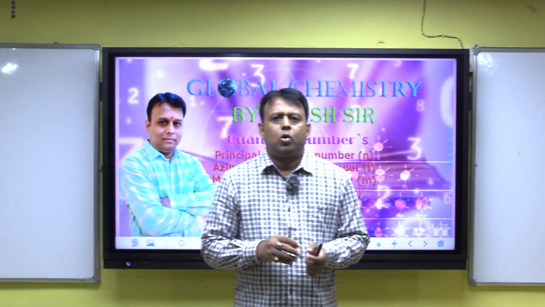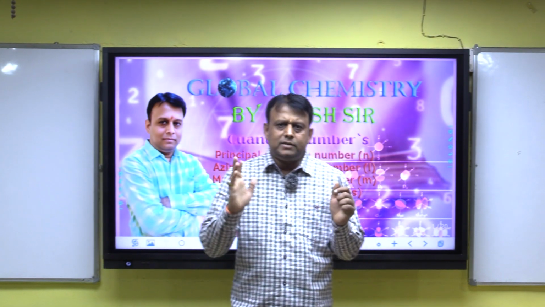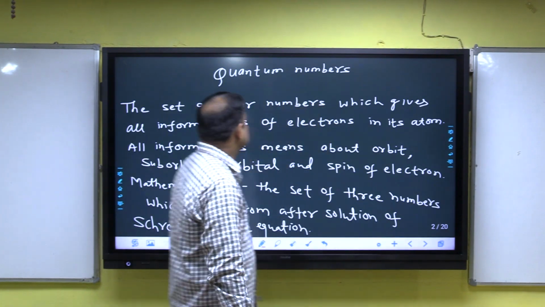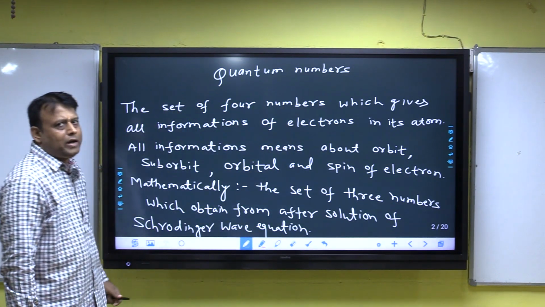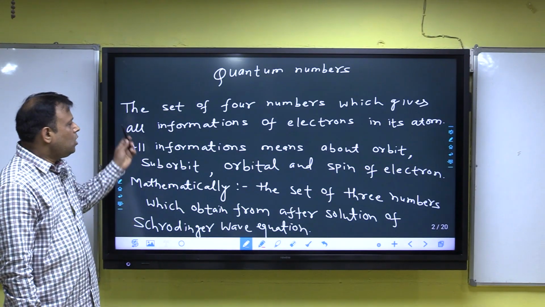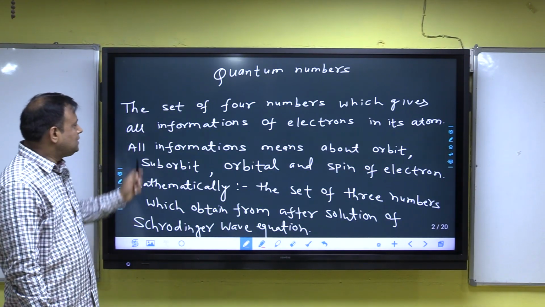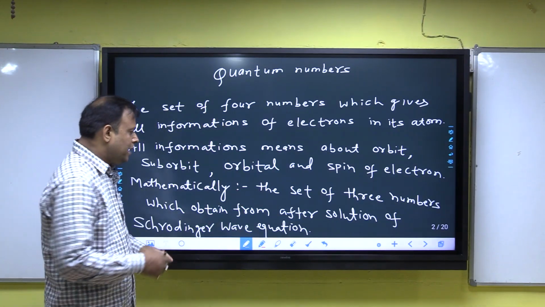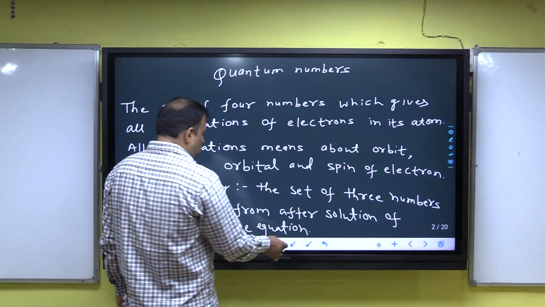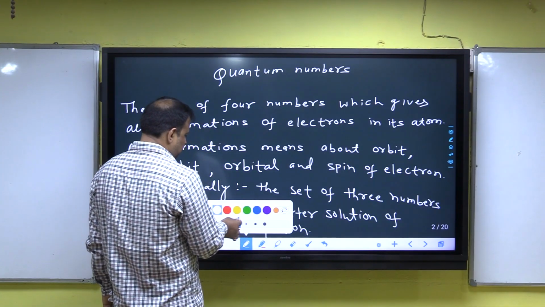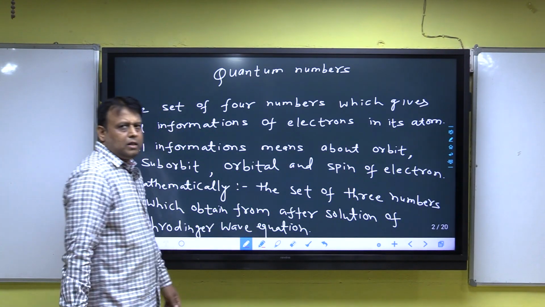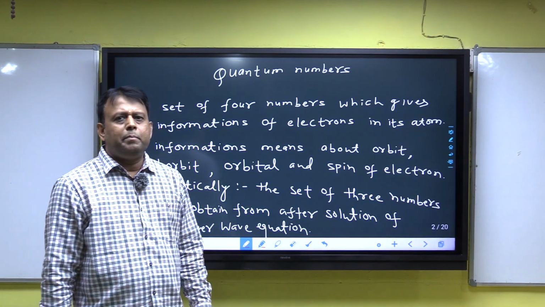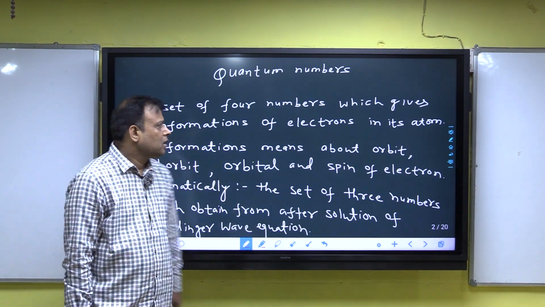Let's start quantum numbers. First, quantum number is defined as... What are quantum numbers? Listen, the set of four numbers, and always keep in mind four numbers. That means types of quantum numbers are four.